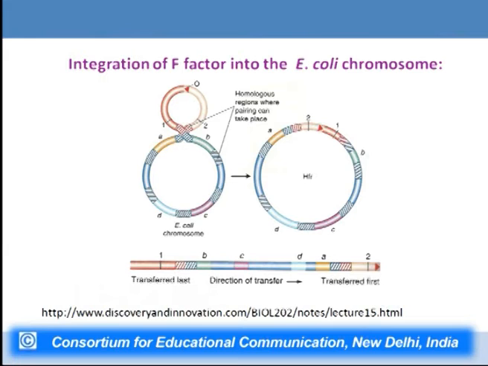So the lower panel shows the linear arrangement of these particular genes, which are originally present as circular DNA. It is seen that the region 2 will be transferred first, followed by A, D, C, B, and 1 region.